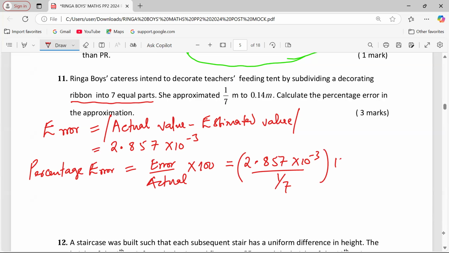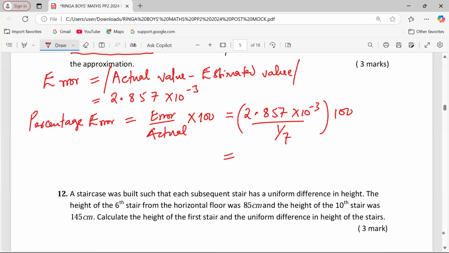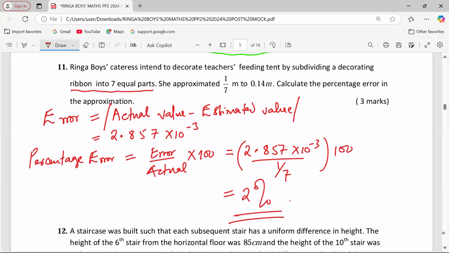Then this multiplied by 100. Now you use your calculator very wisely. If you had subtracted and your value is still in the calculator, you'll have to divide by 1/7, then multiply by 100. This is giving us exactly 2. So if you use the actual values, you will get 2%. So that is the error expressed as a percentage.